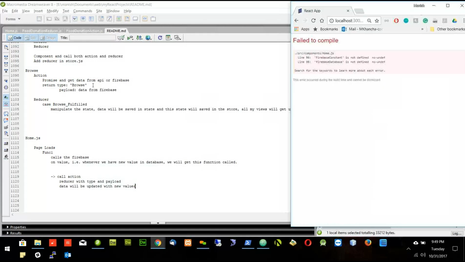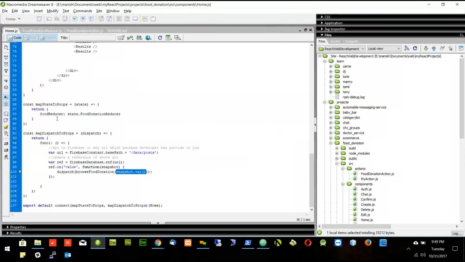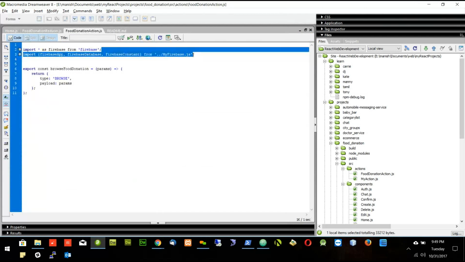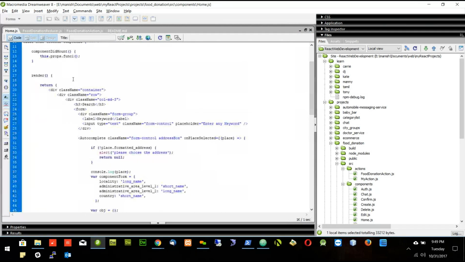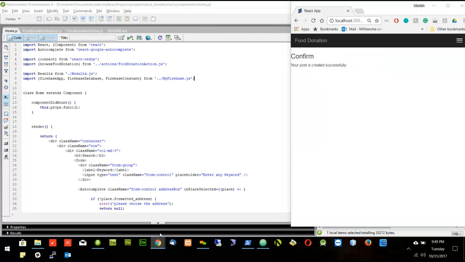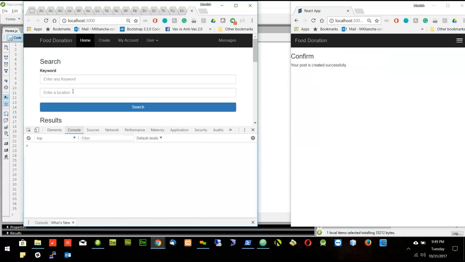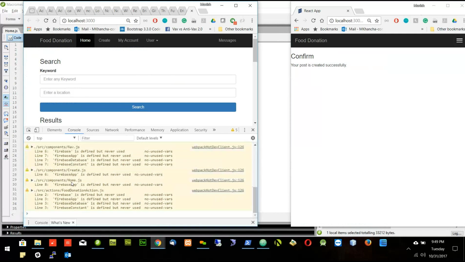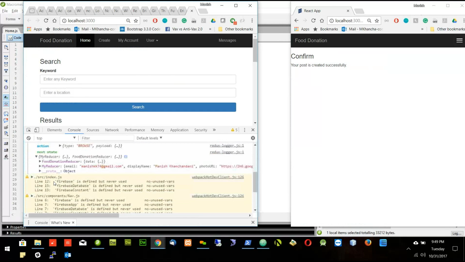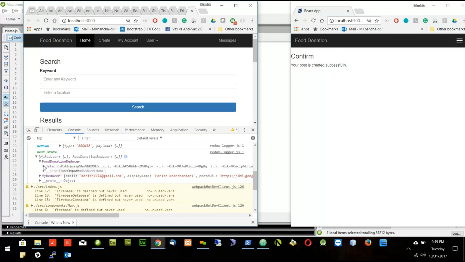Now we will test it again. Okay, so there is an error. Since we moved into the home.js, we need to copy these two lines of the code here in the home.js. Okay, let's test out again now. So I will refresh the page. Okay, once I refresh the page, I will get the action of browse, and my food donation reducer is getting all the data.